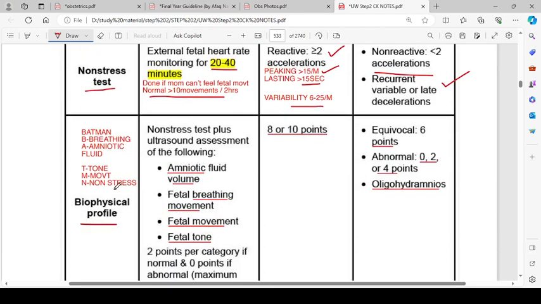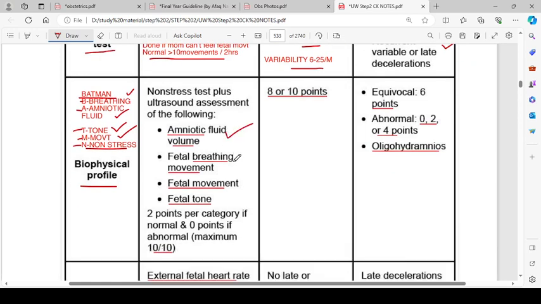Then the biophysical profile. I think the mnemonic for that was Batman. B-A-T-M, the Batman. Okay, so it is B-A-T-M. Batman means breathing, amniotic fluid, tone, movement, and the non-stress test. The non-stress test plus ultrasound assessment of the following: amniotic fluid volume, fetal breathing movement, fetal tone.